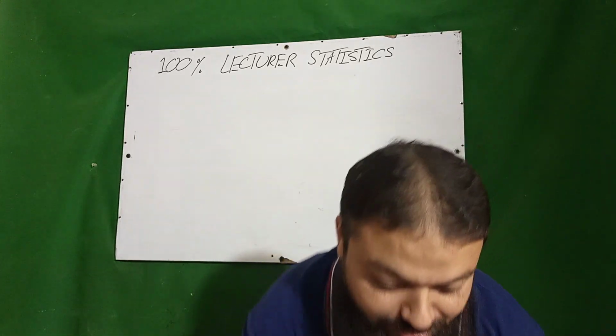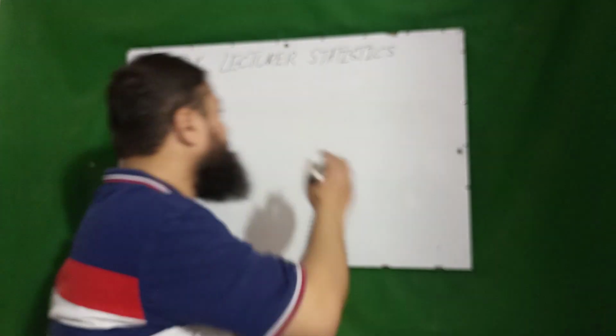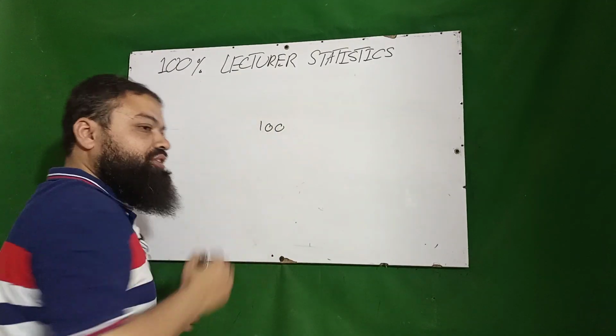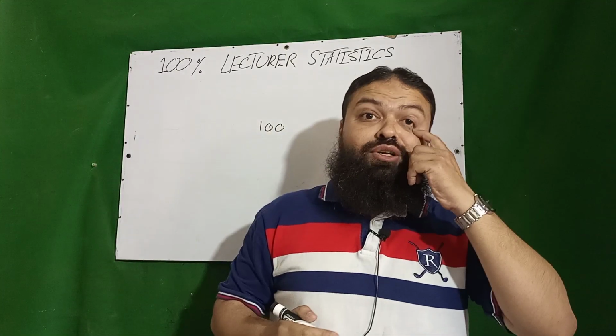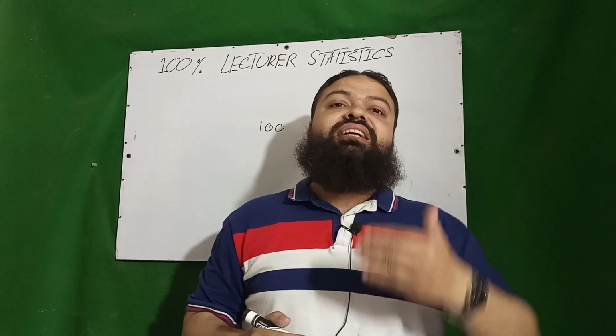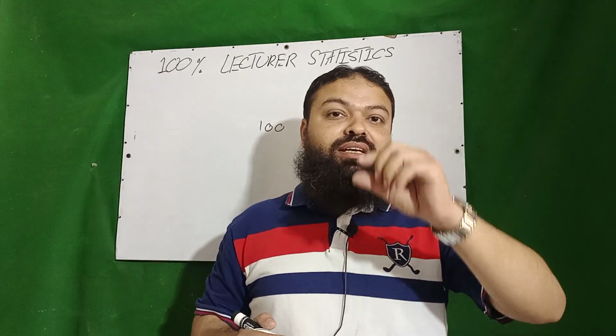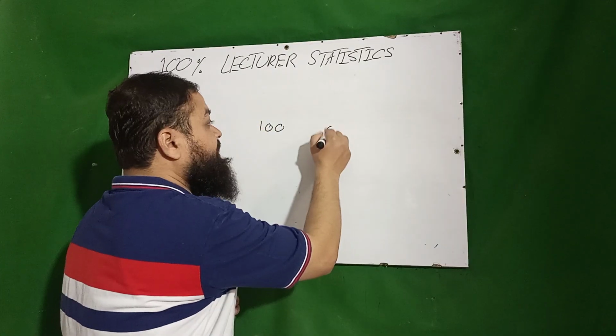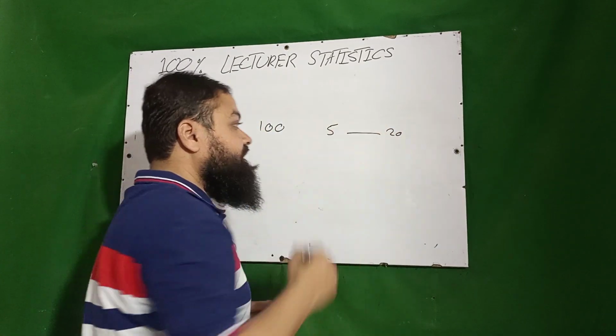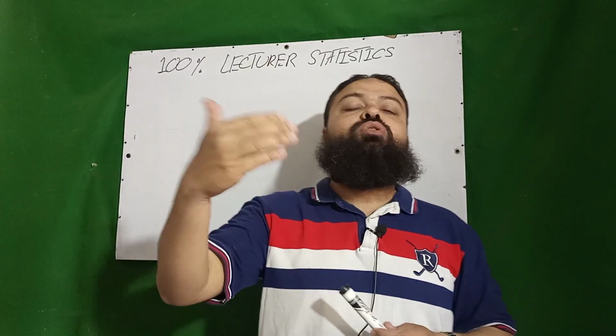Let's start. Number one: if you have, for example, 100 observations in the data and you want to make its classes, how many classes must there be? The number of classes should be from 5 to 20, not less than 5 and not more than 20.